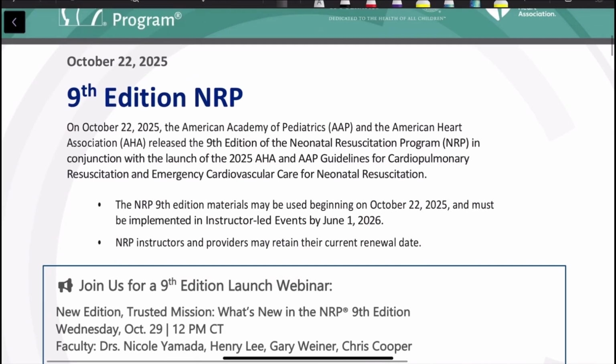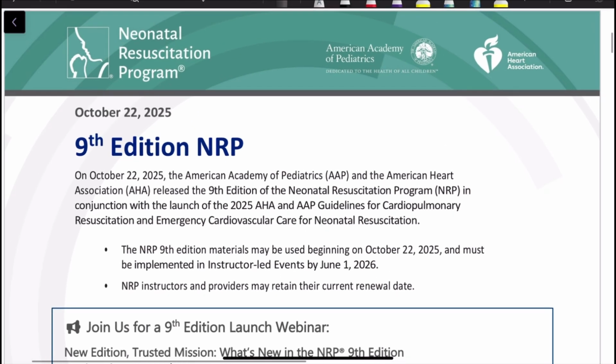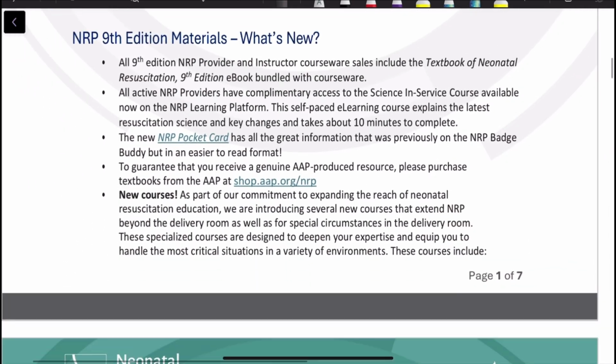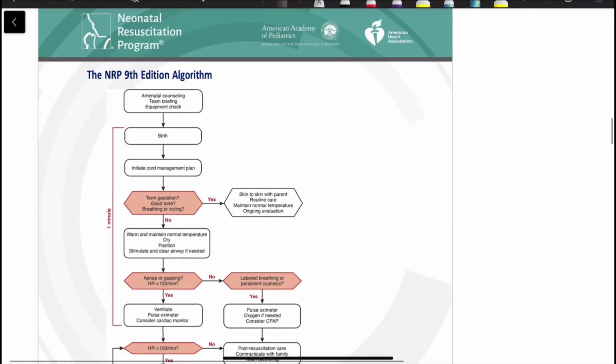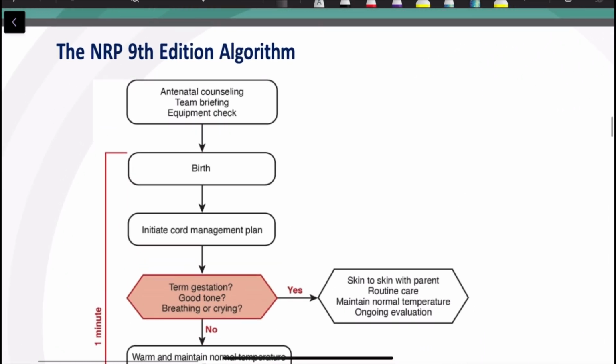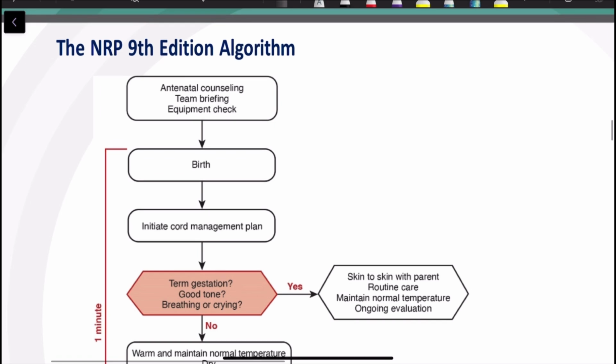Hello dear students, now we will see the latest ninth edition neonatal resuscitation program which may be used beginning from October 22nd, 2025. This is the latest algorithm that you need to write in your exams or you need to know before attending